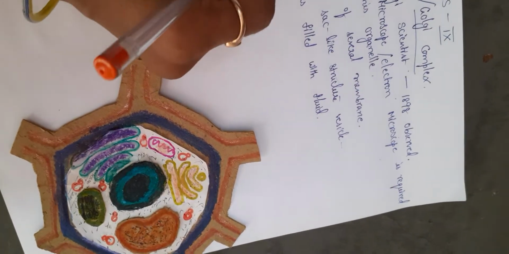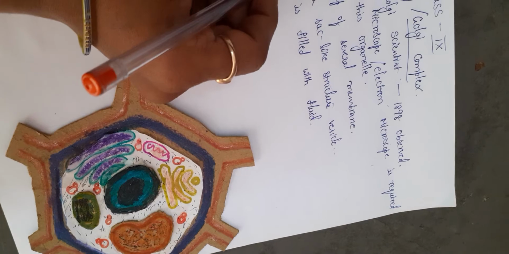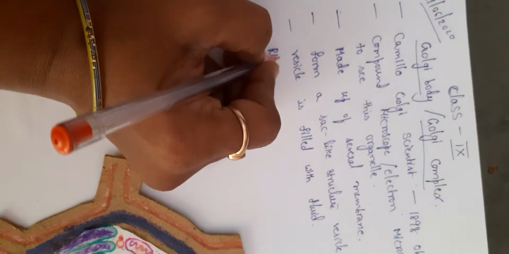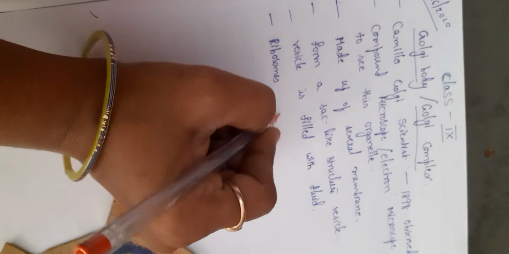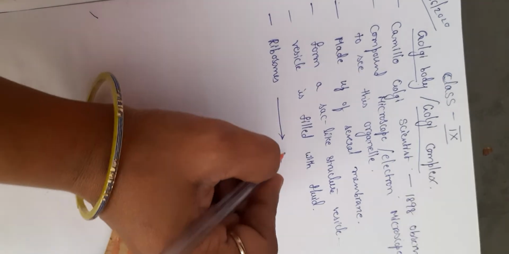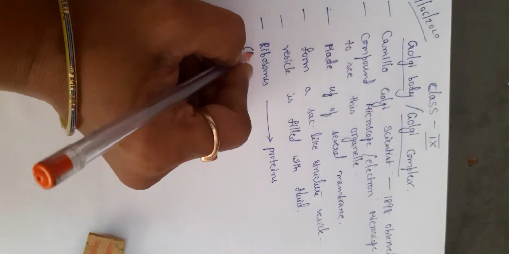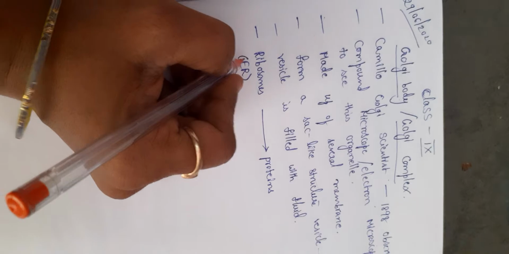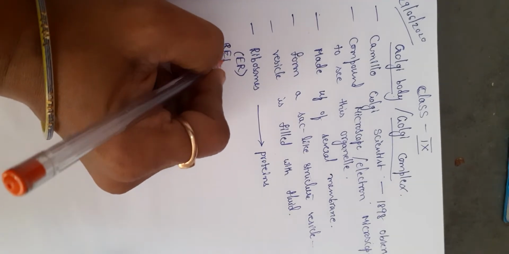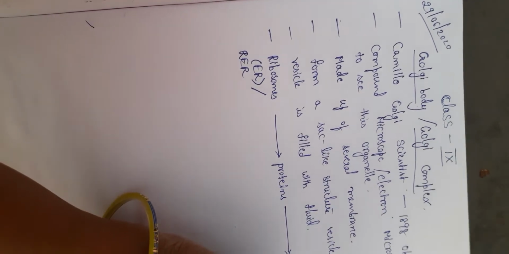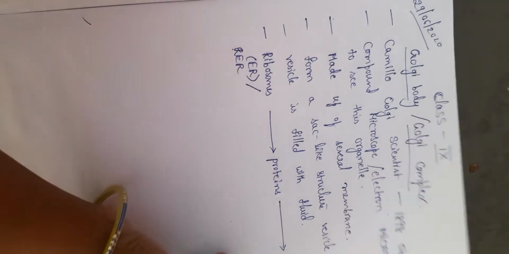Now what is the function of the Golgi? The ribosomes produce the proteins. In the last class we studied that ribosomes present on the rough endoplasmic reticulum produce proteins. These proteins come from the ER to the Golgi.